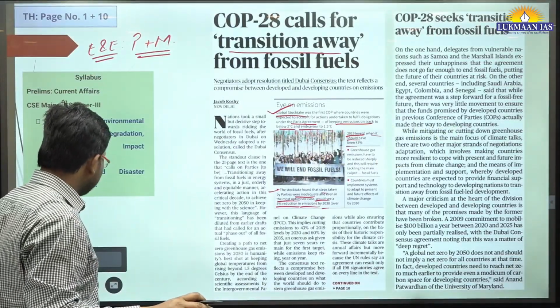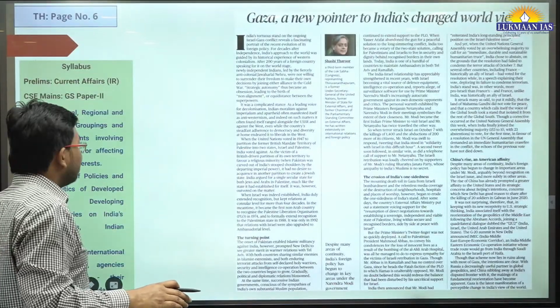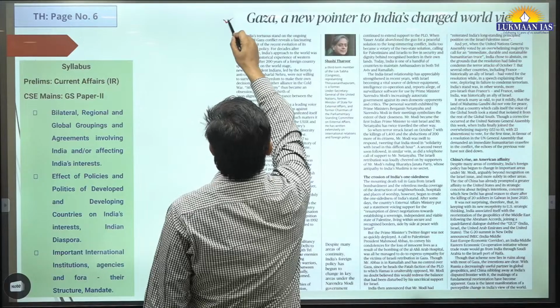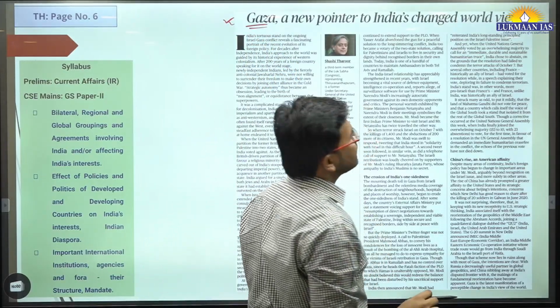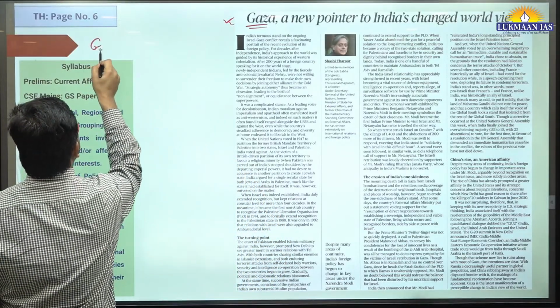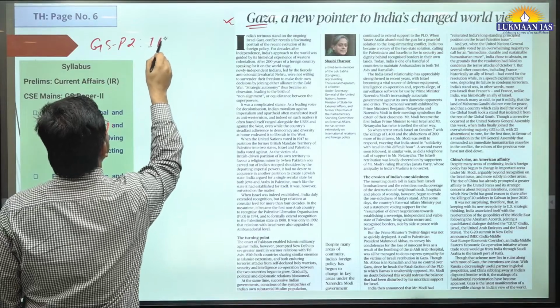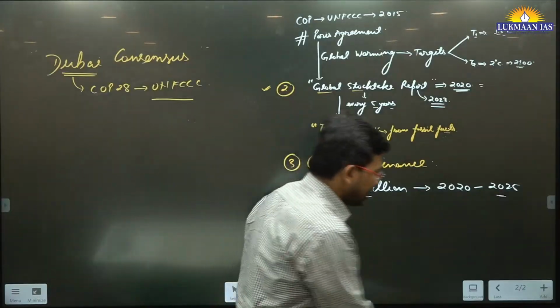So with this, let us now move to another article, right? This article is written by Mr. Shashi Tharoor. In this article, Mr. Tharoor mentions Gaza, a new pointer to India's changed worldview. This topic is related to GS paper 2 of the mains exam, and it is important under international relations. Okay, so we are going to understand this topic in detail.